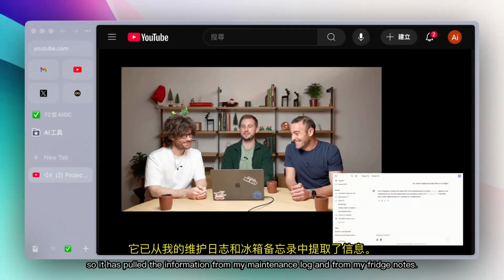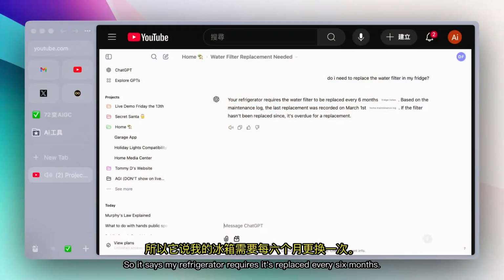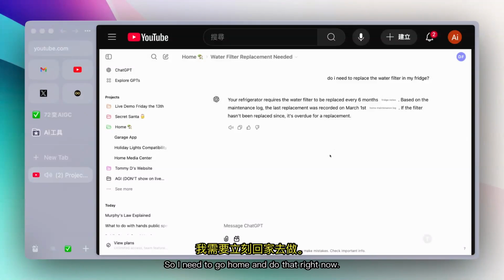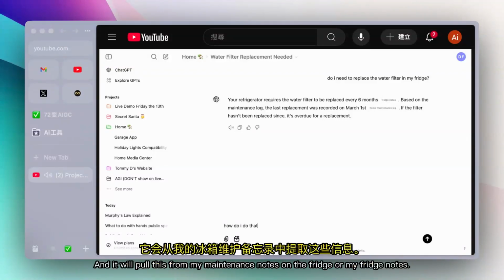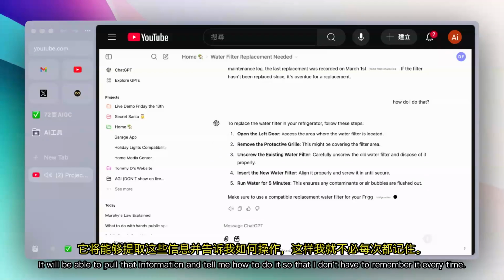Okay, so it has pulled the information from my maintenance log and from my fridge notes. It says my refrigerator requires it to be replaced every 6 months. Based on the maintenance log, I haven't done it since March, so I'm definitely overdue. I need to go home and do that right now. I can also ask, how do I do that? And it will pull that information from my fridge notes and tell me how to do it, so that I don't have to remember it every time.